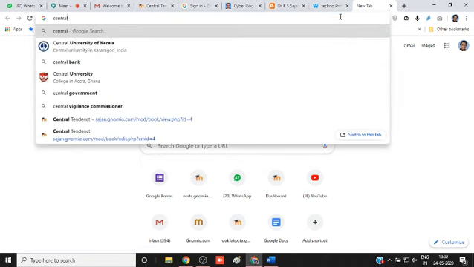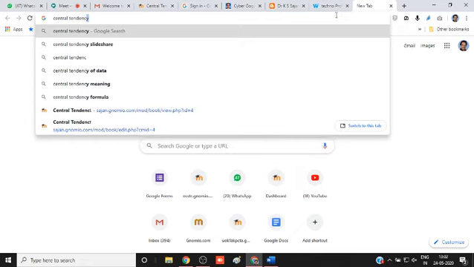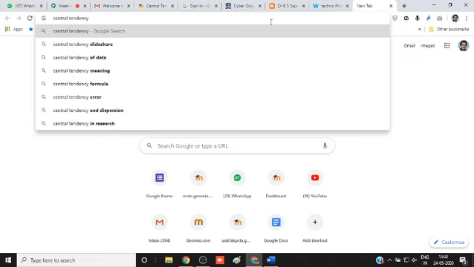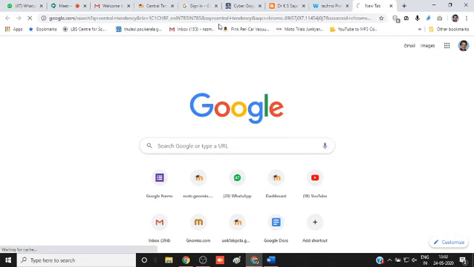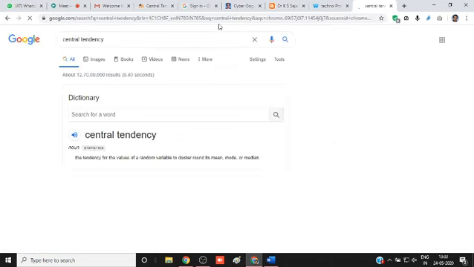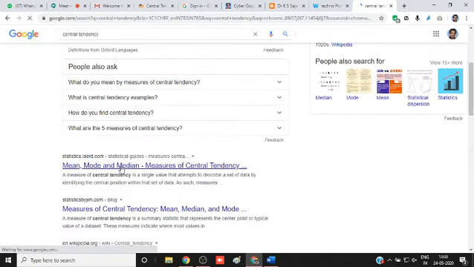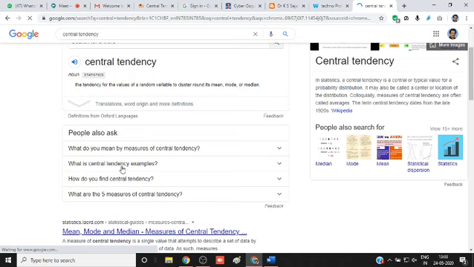There is no need actually, because it is already there. So you can just link it to that site. You can add some link also. But here, in order to just demonstrate the process, I copy one material from here, central tendency, and paste it here.